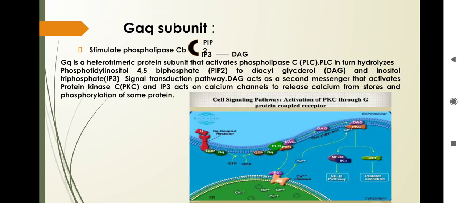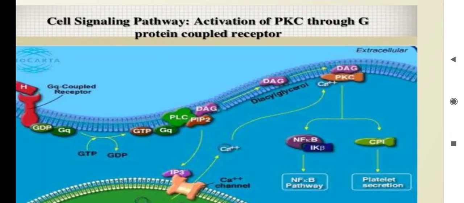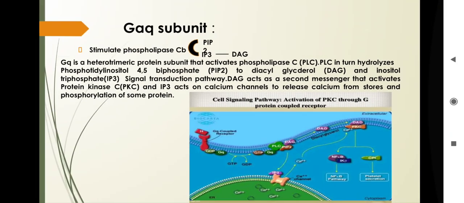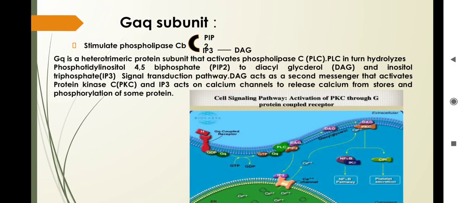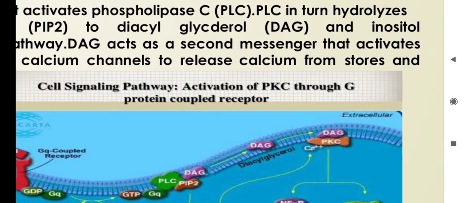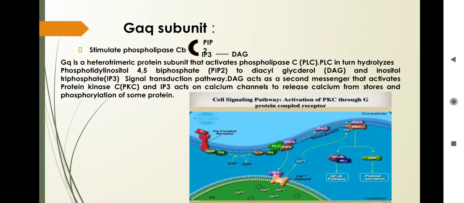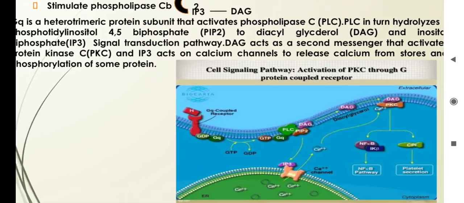Now one more subunit is the G-alpha Q subunit. Basically it is also a heterotrimeric protein, and it activates phospholipase C, and PLC in turn hydrolyzes phosphatidylinositol 4,5-bisphosphate, that is PIP2, into the diacylglycerol and inositol triphosphate signal transduction pathway. As you can see in this diagram, it activates DAG, which is the secondary messenger that activates protein kinase C, that is PKC,